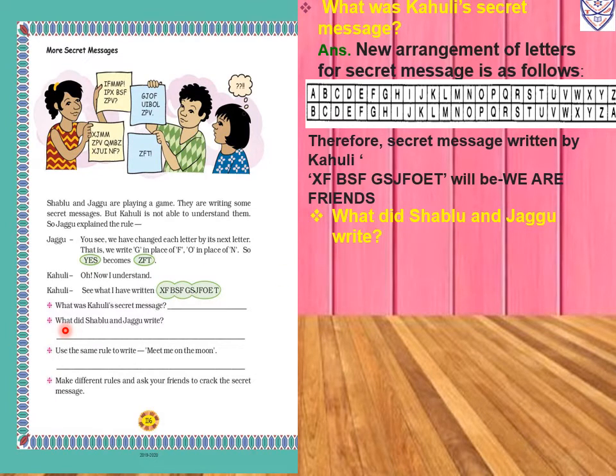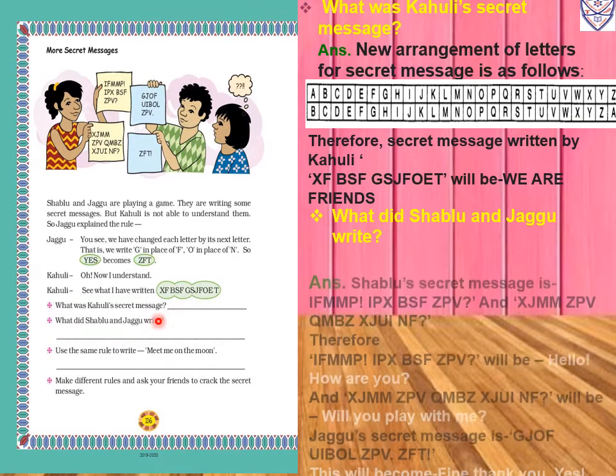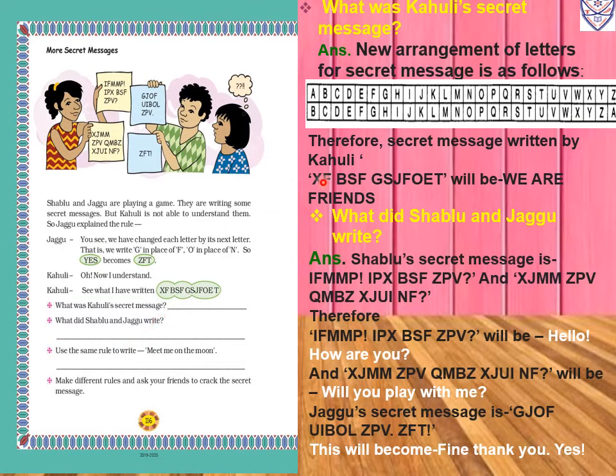Now the next question. What did Shablu and Jagu write? So what have they written? Shablu's secret message, in the letter she has written IFMMP, IPXBSF, ZPV. And in another letter she has written XJMM, ZPV, QMBZ, XJUINF.